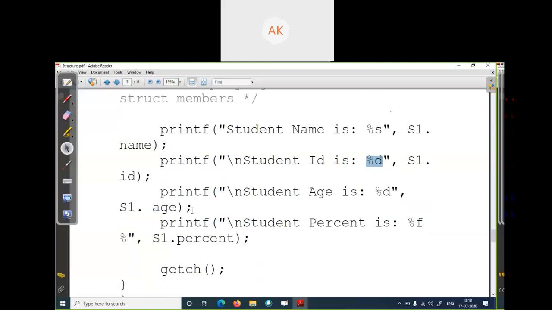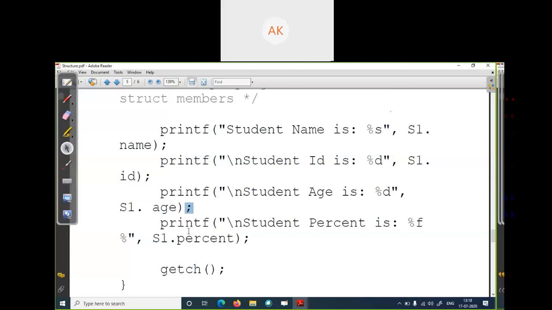The third line, the next line, printf function. The cursor goes to a new line because I set backslash n. Student age is percent d. Again my age is a decimal value, so I just write percent d here, and the variable name is s1 dot age, the age of student 1. Then semicolon. Semicolon means the statement terminator. My statement is completed here. Statement is terminated.